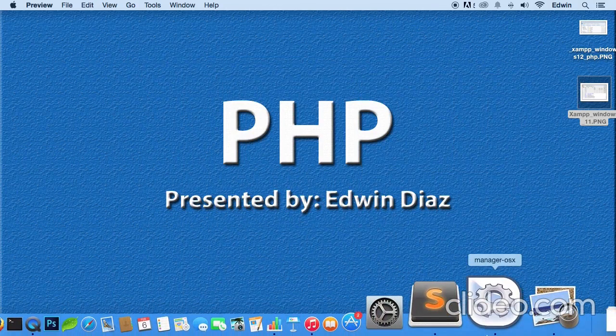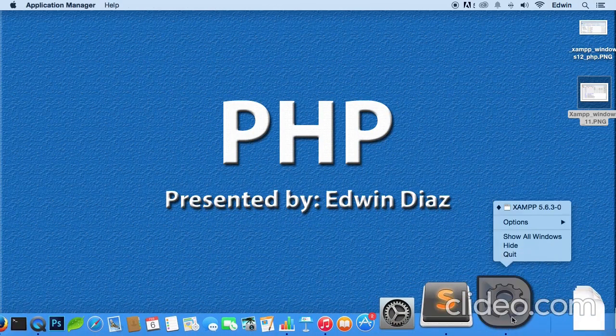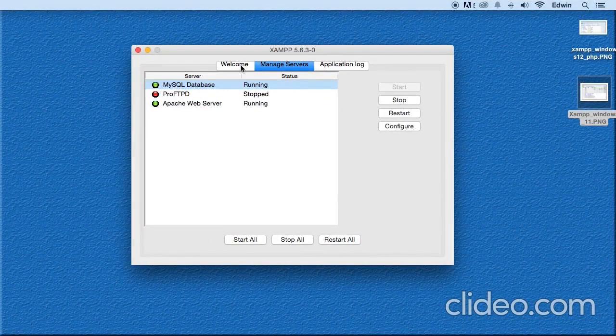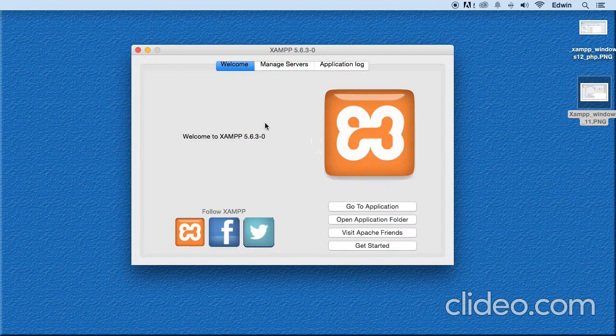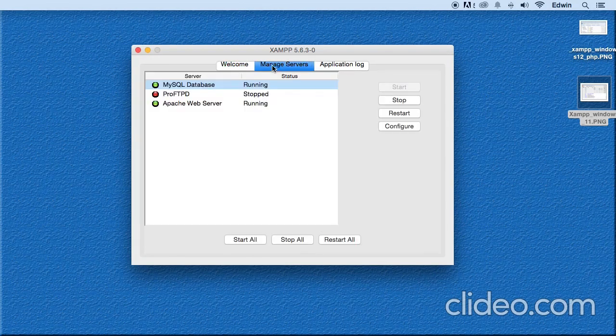For Mac users, you're going to have something like this. Let me see if I can get it. I'm going to show all windows, and right here. So you are going to have something like this. It's going to welcome you. And we're going to go to Manage Servers, and then here it's the same thing as we did with Windows. You just turn it on: click on Apache, Start, MySQL, Start. Of course, on mine the Start button here is grayed out, and that's because it's running. So once you start up the MySQL database and Apache, let me just click no here and minimize this.